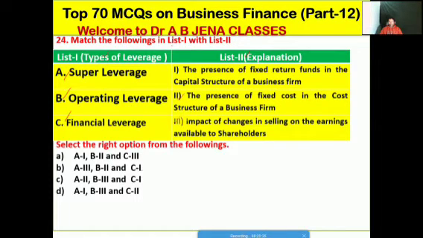Third one is the impact of change in selling on the earnings available to shareholders. Select the right option from the following. A1, B2, C3; B, A3, B2, C1; C, A2, B3, C1; D, A1, B3, C2.